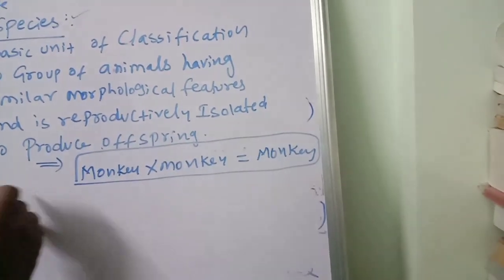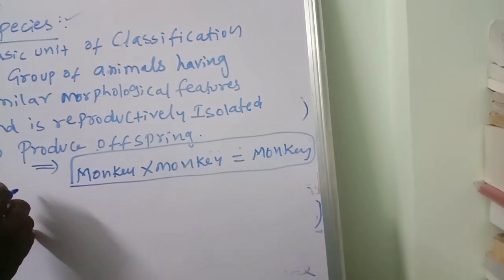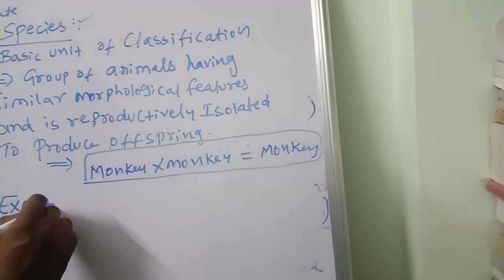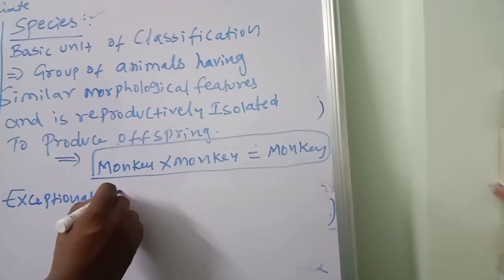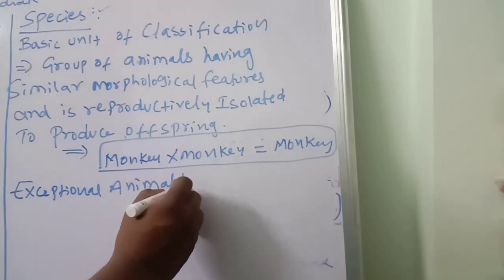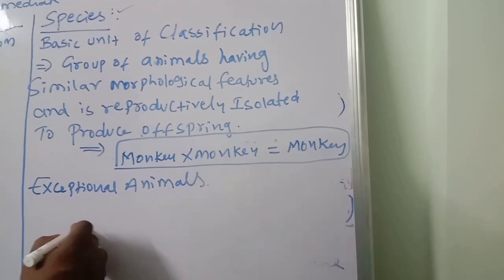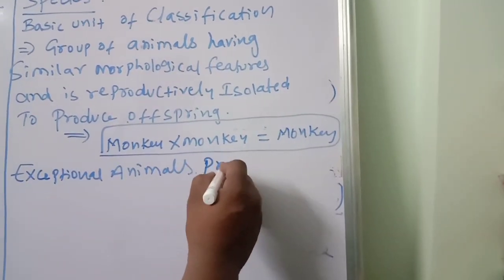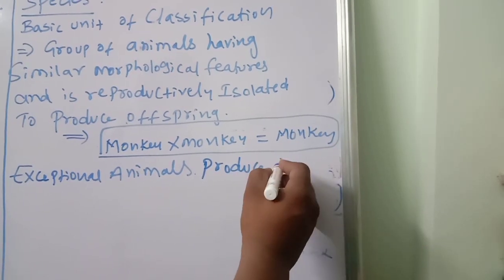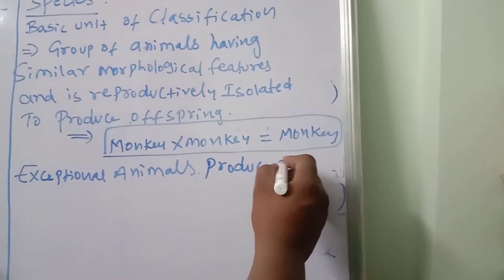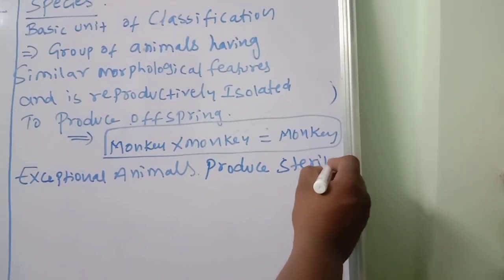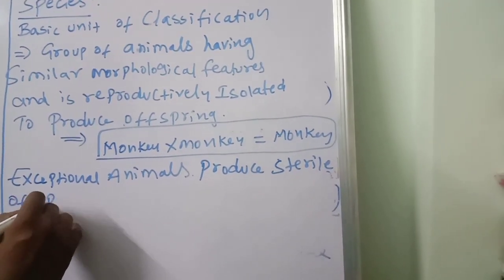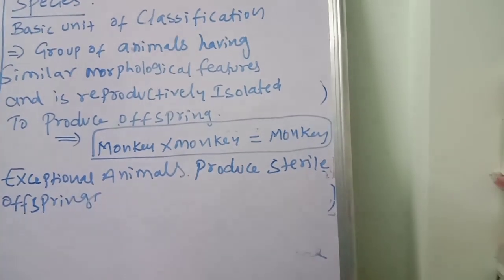But there are some exceptional animals. What are the exceptional animals? Some exceptional animals produce sterile offspring. Sterile means they can't give birth. What are the best examples?